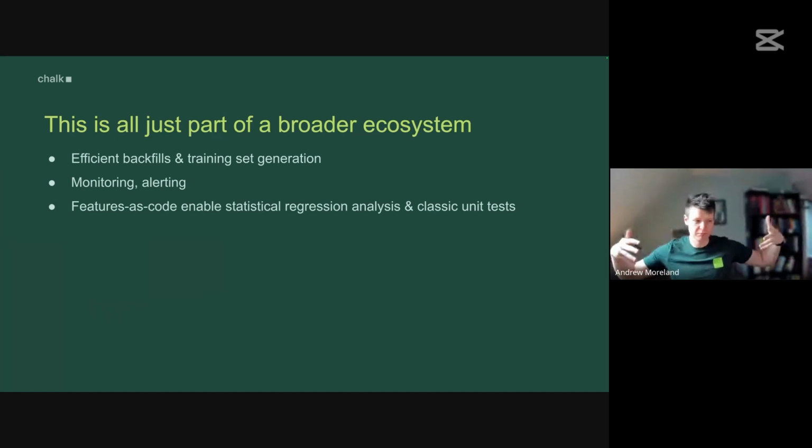So this is just part of a broad ecosystem for us. We care a lot about building these data pipelines, but we also care about monitoring them, making sure they're working effectively, running them in a bunch of different contexts, not just online, and making sure that the data that's coming out of them is correct.